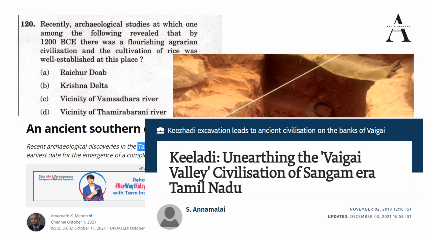Keezhadi excavation leads to ancient civilization on the banks of Vagai River, or Kiladi. I don't know the exact pronunciation in Tamil, so it can be Kiladi. It has been found that there is a Vagai Valley civilization. So archaeologists have found that this Vagai civilization was somewhere around 2600 years old, and this civilization belongs to the Sangam era of Tamil Nadu. Okay, Sangam age. It resonates with Sangam age. Okay, Kiladi civilization. And there also a lot of things have been found.